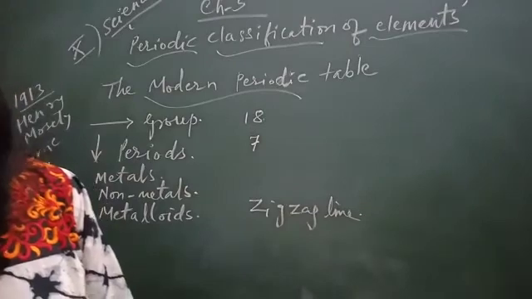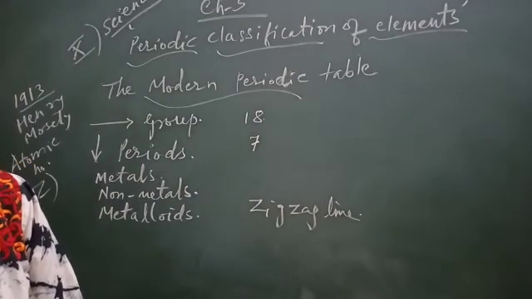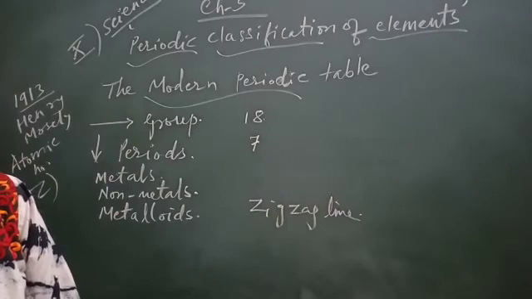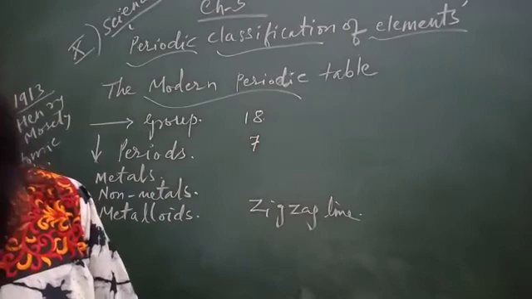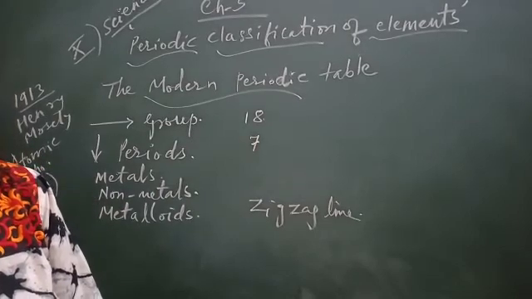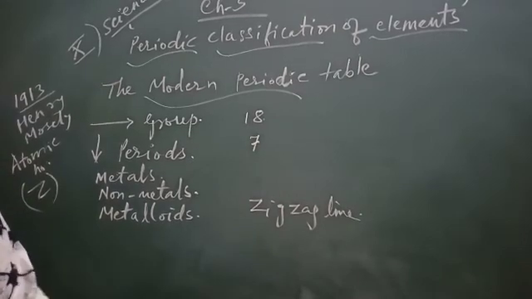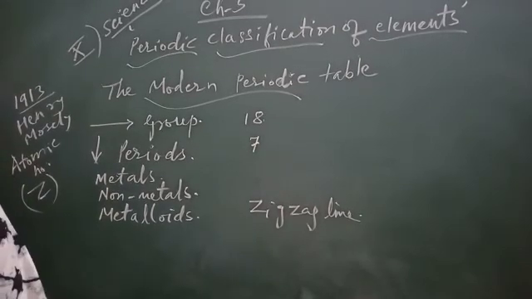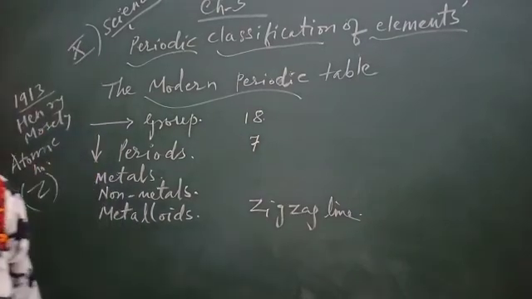So we can see the modern periodic table takes care of the three limitations of Mendeleev's periodic table. The anomalous position of hydrogen can be discussed after we see the bases on which the position of an element in the modern periodic table depends. Okay, next we continue.